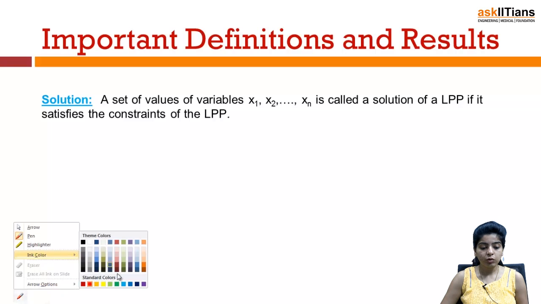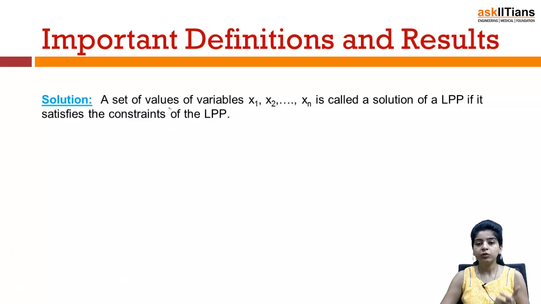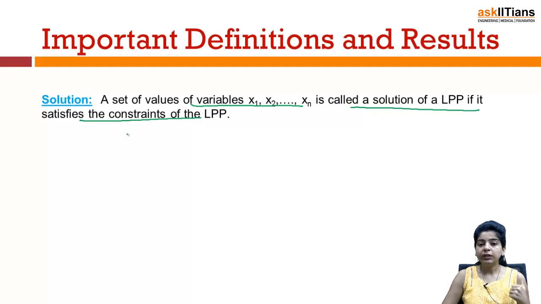When we say solution of a linear programming problem, solution basically refers to a set of values of variables x1, x2, xn that is called a solution of an LPP, that is linear programming problem, if it satisfies the constraints of the LPP. By the general definition also, solution is anything that satisfies the set of constraints or that satisfies the problem. Then we call that a solution. So let me take an example here.